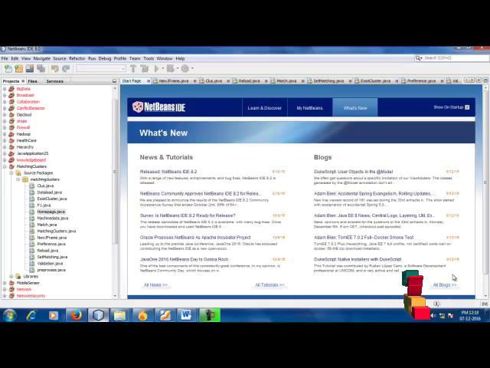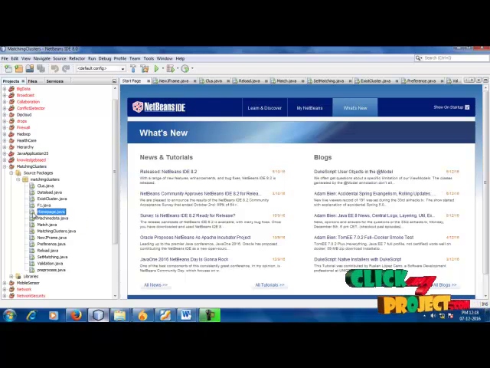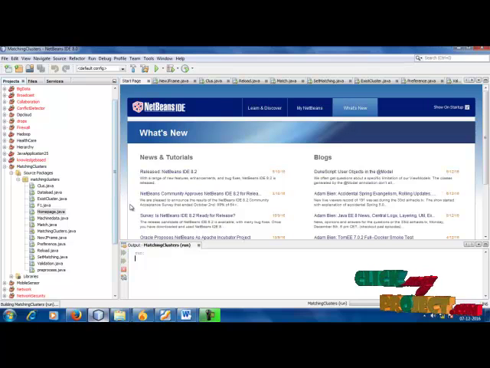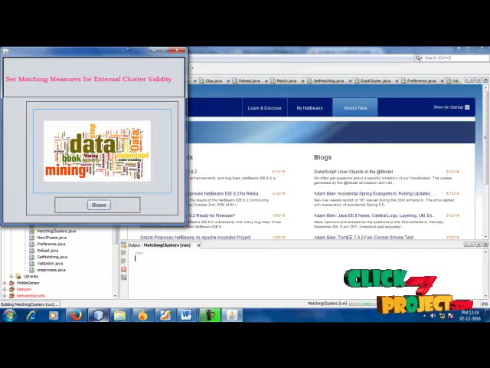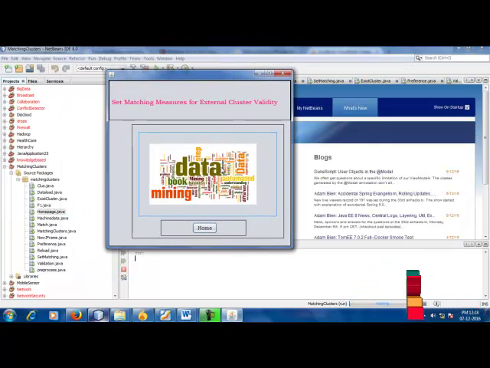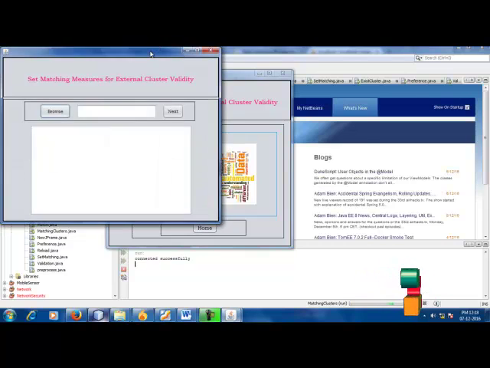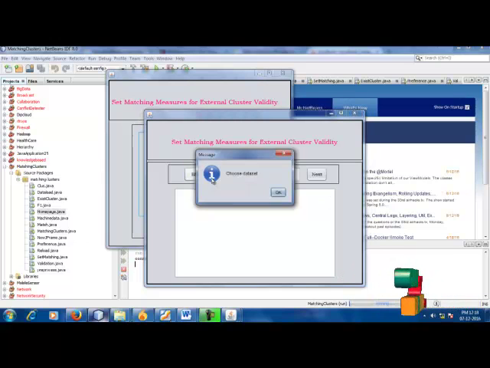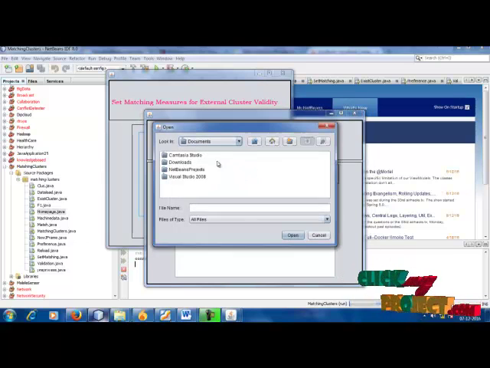Now we will start the demo section for the set matching indexes for clustering the data. First we run the home page. This is the home page for the set matching measures for external cluster validity. Click home. This is the file selection process. Here the file chooser is used to choose particular records. So choose the data set.